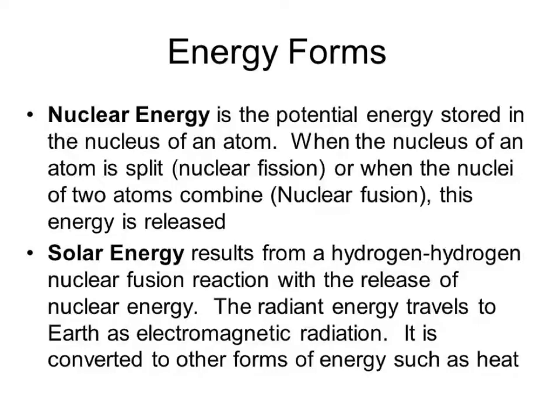The other one we see is solar energy, which results from hydrogen to hydrogen nuclear fusion. The radiant energy travels to the Earth as electromagnetic radiation and is converted to other forms of energy such as heat.